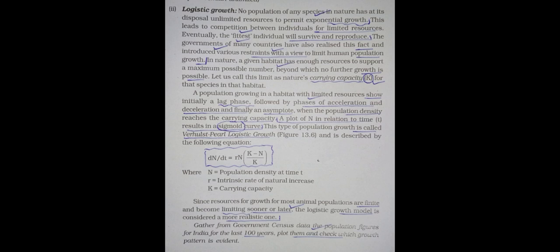You will write this whole question in your homework, and you will write the differences between exponential growth and logistic growth. In the differences, you can say that the shape of the curve of both growth models is different, and the equation is different. One occurs when resources are unlimited, the other when resources are limited, and give examples. So you will write the differences of both growth models, exponential growth and logistic growth. So this question is completed here.